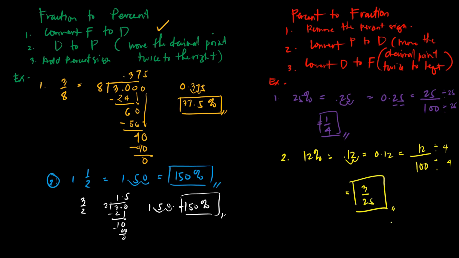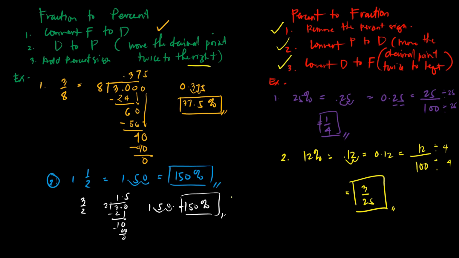Okay? So, when you're converting fraction to percent, convert to decimal first. Then, once you convert into decimal, convert into percent. How do you convert that? Move the decimal point twice to the right. Then, add the percent sign. When it's vice versa, first, you have to remove the percent sign. Then, the percent number, convert it into decimal. How are you going to convert it? Move the decimal twice to the left. Then once you convert it into decimal, convert it into fraction.